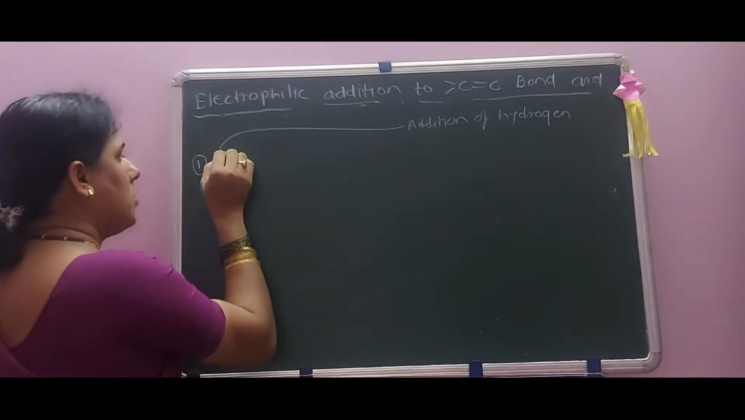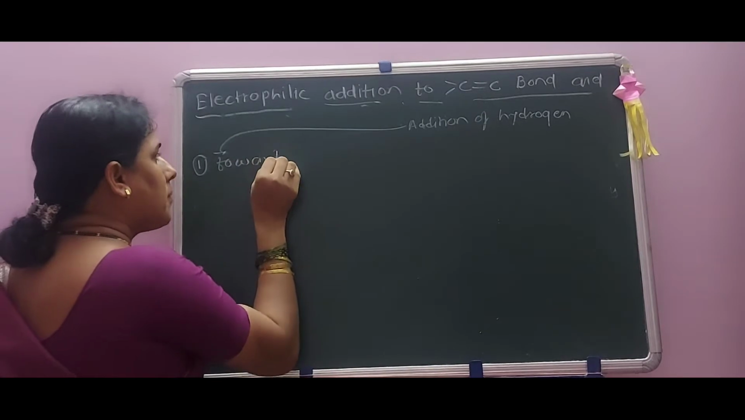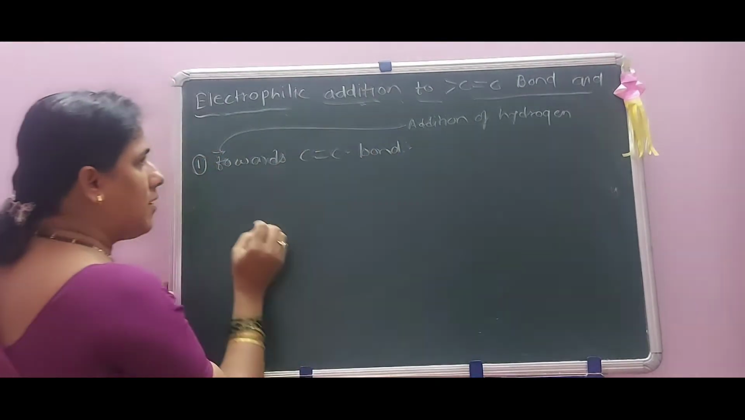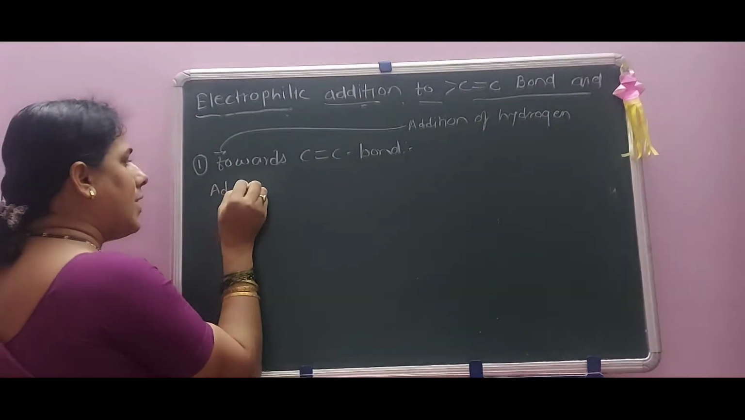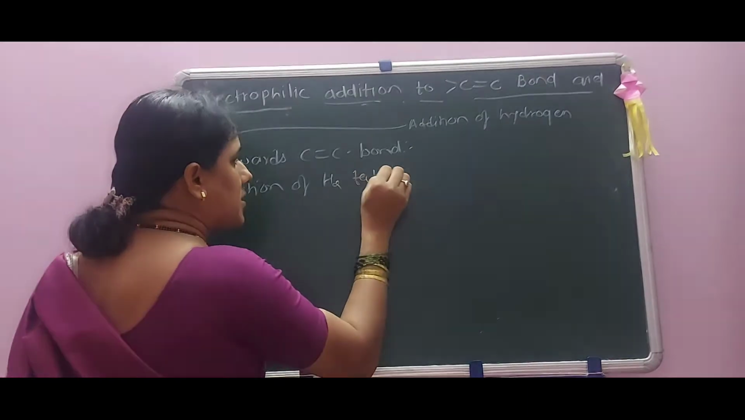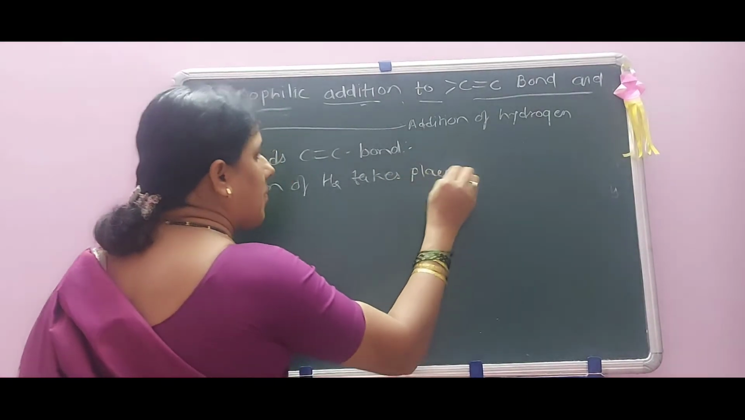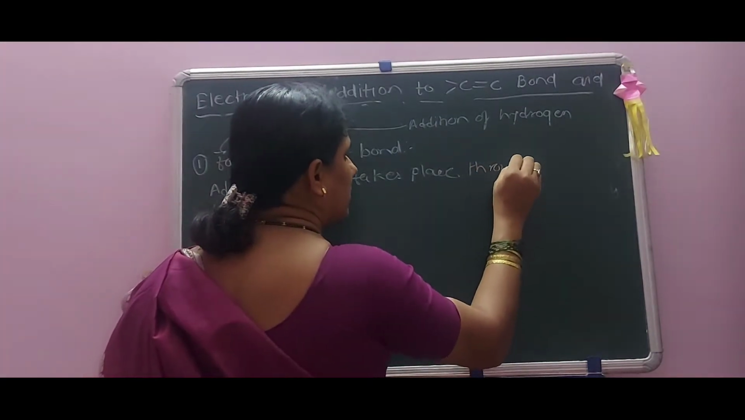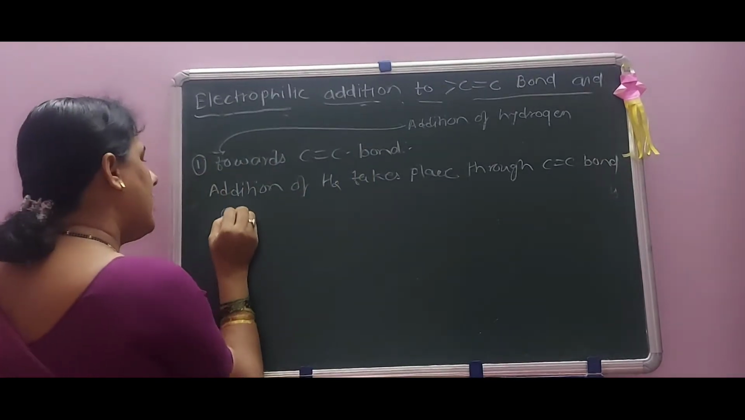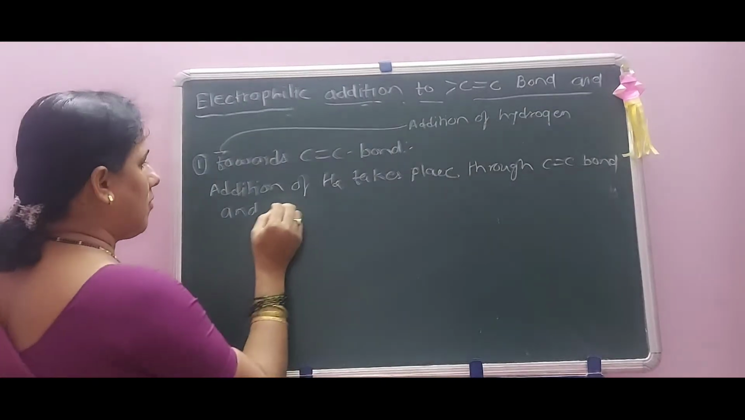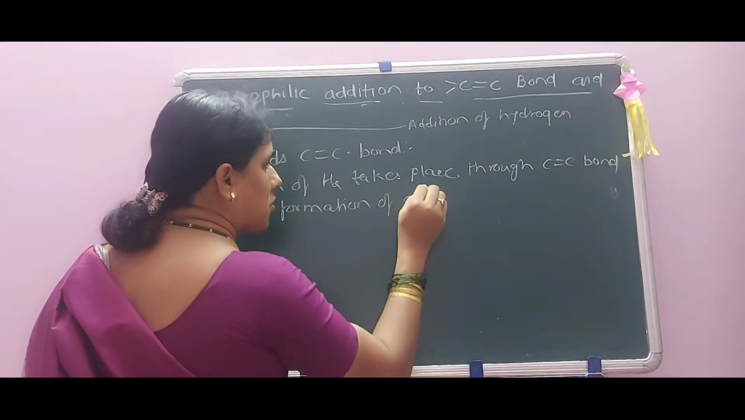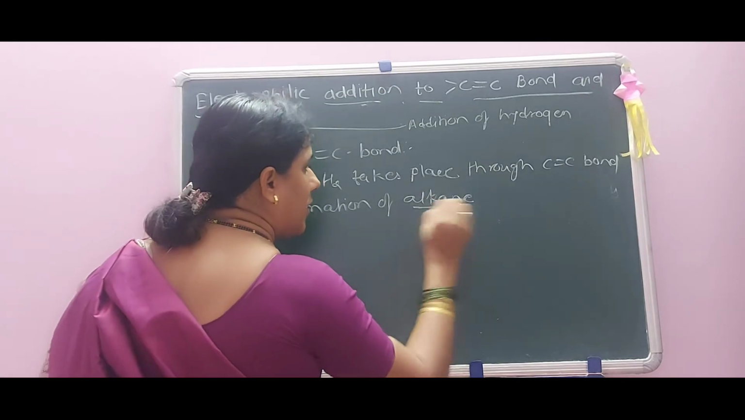See here, the first reaction: addition of hydrogen towards the carbon-carbon double bond. What happens here? Addition of H2 takes place through a double bond, and what? Formation of an alkane takes place.